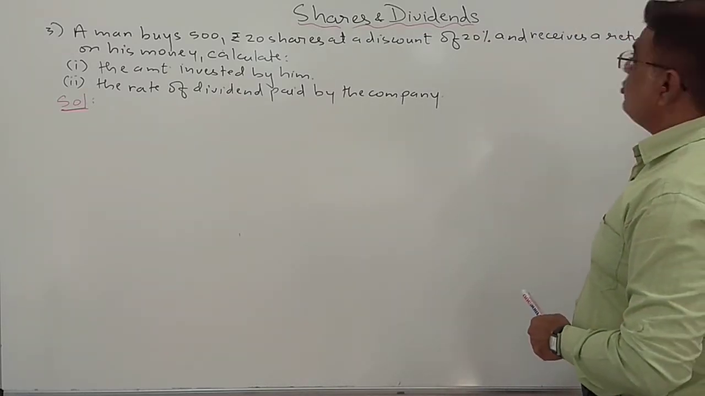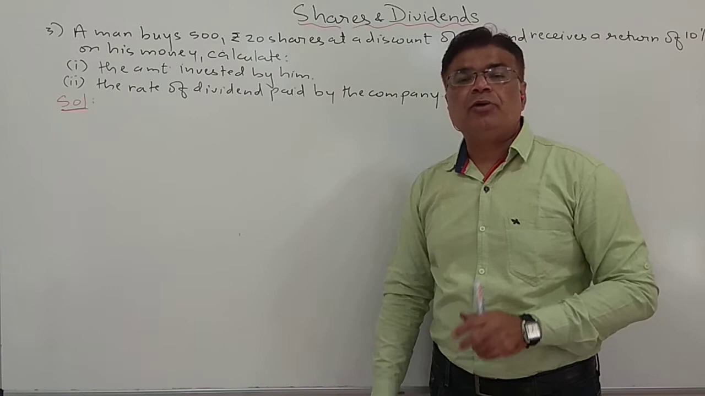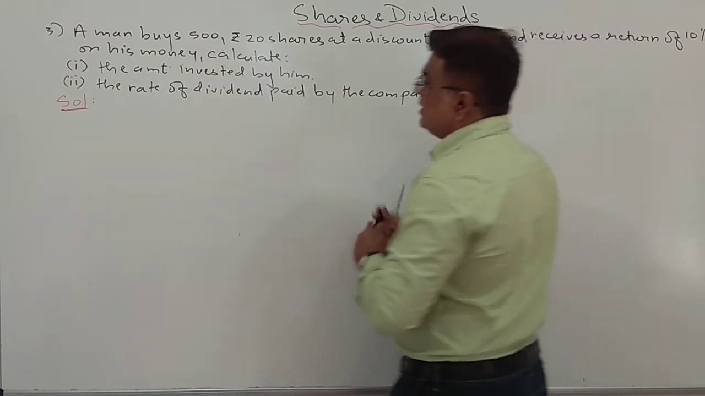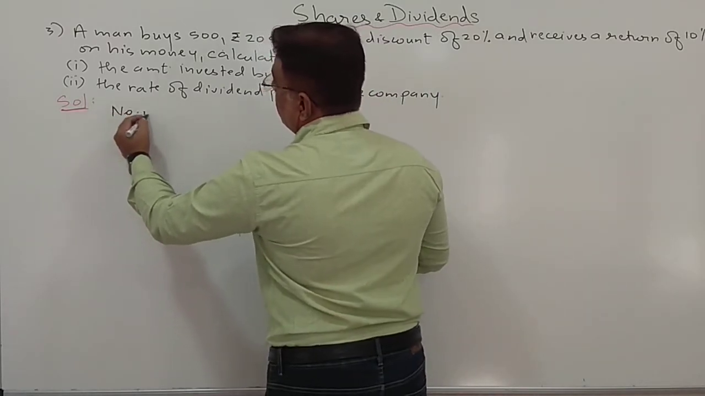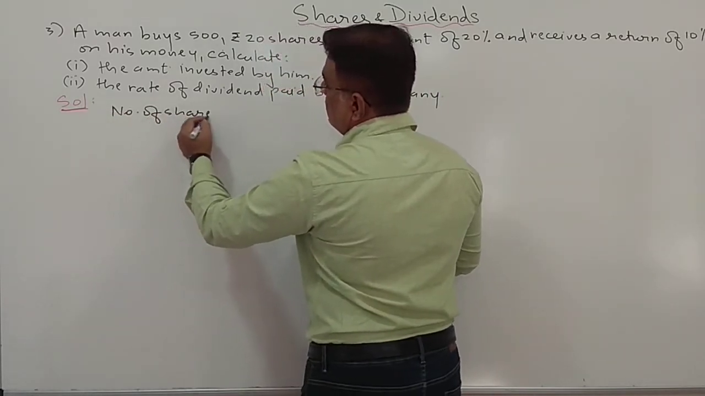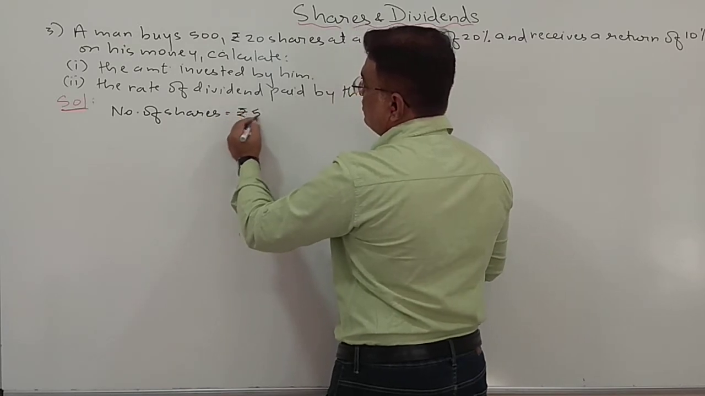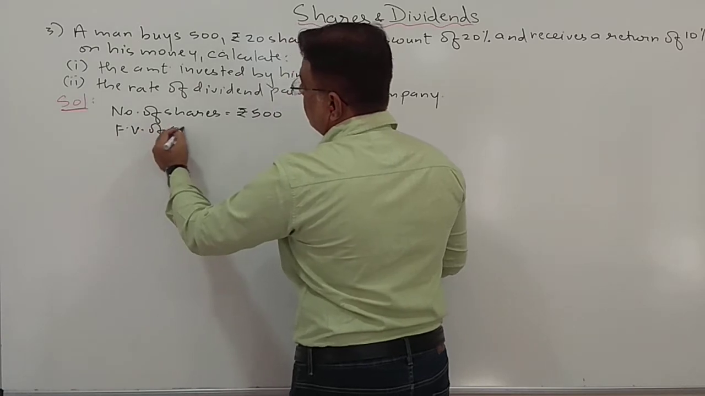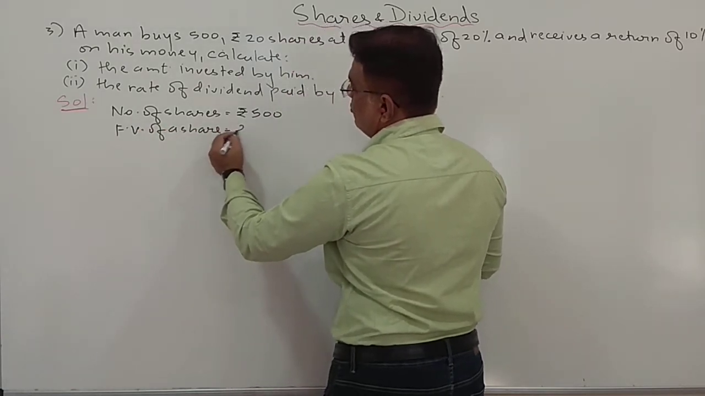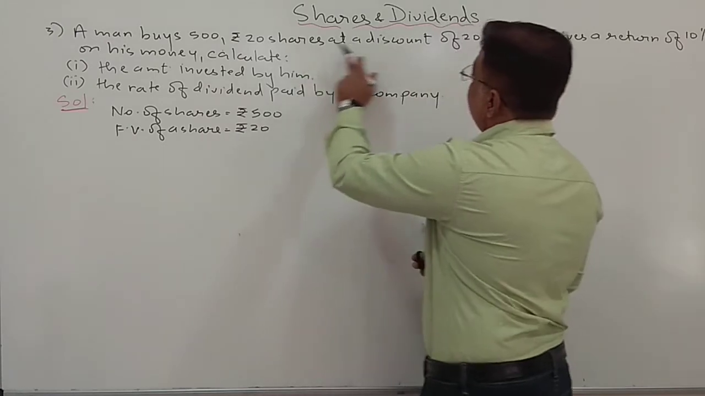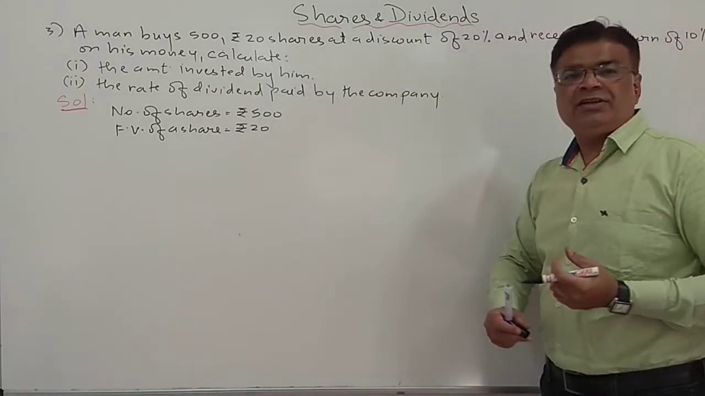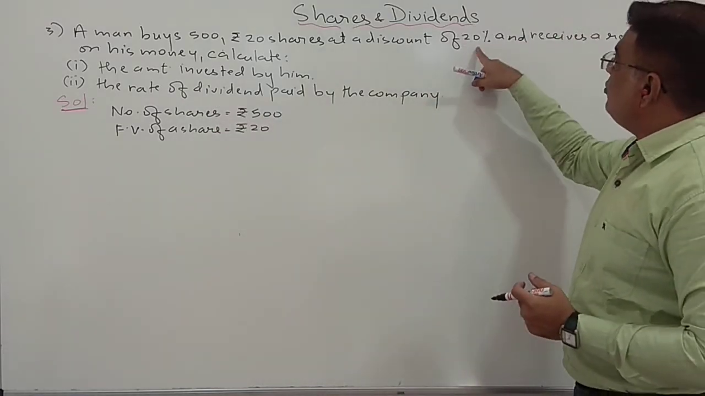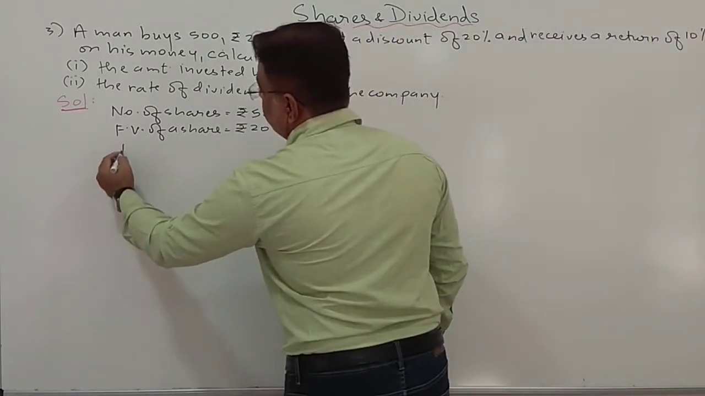And receives a return of 10% on his money. So a man is buying 500, which means that is the number of shares. First let us write the data. Number of shares the man buys is 500. What is this rupees 20? Face value of a share. Yes, the face value of a share is given to us, rupees 20. What is the dividend they are getting? Dividend is not given. We have to find the rate of dividend. And at a discount of 20%, so discount is 20%.